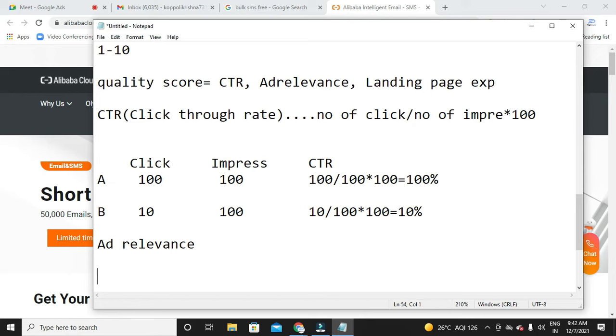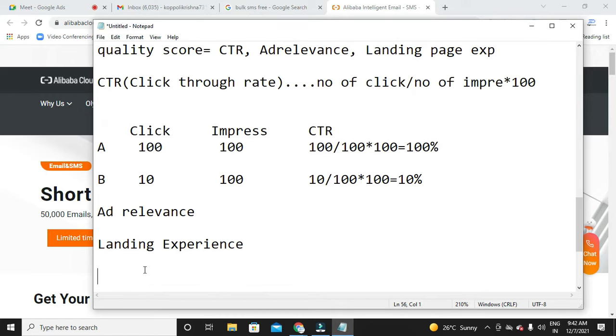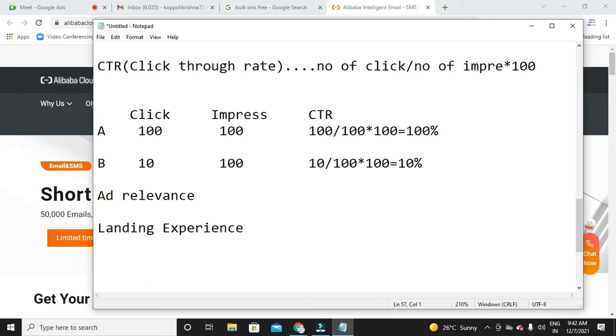Okay, so now how do you improve this? Now you got to know the importance of these three things: click through rate, ad relevance, and landing page experience. So how do you improve these three things? In order to improve landing page experience, ad relevance and CTR, I can tell you a simple tip. Once you have created an ad, you will be creating ad groups, right? I would recommend creating multiple ad groups. Don't stick to only one ad group. Why? Because if you have one ad group, you have to insert all the keywords in that one ad group only. What happens if you have multiple ad groups?